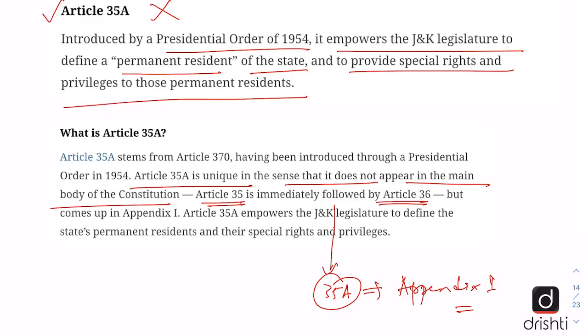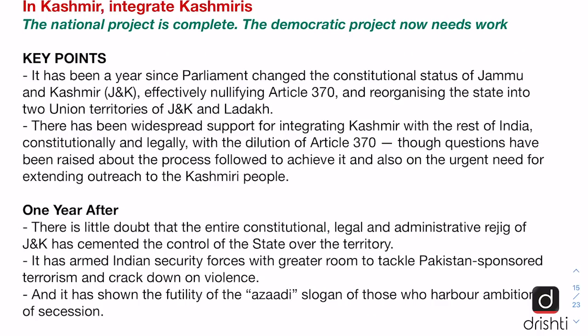And Article 35A empowers the J&K legislature to define the state's permanent residents and their special rights and privileges. Now both Article 370 and Article 35A are gone. So with this background, now let us look at the key points of the editorial. The editorial says that it has been a year since Parliament changed the constitutional status of Jammu and Kashmir, effectively nullifying Article 370 and reorganizing the state into two separate UTs of J&K and of Ladakh.